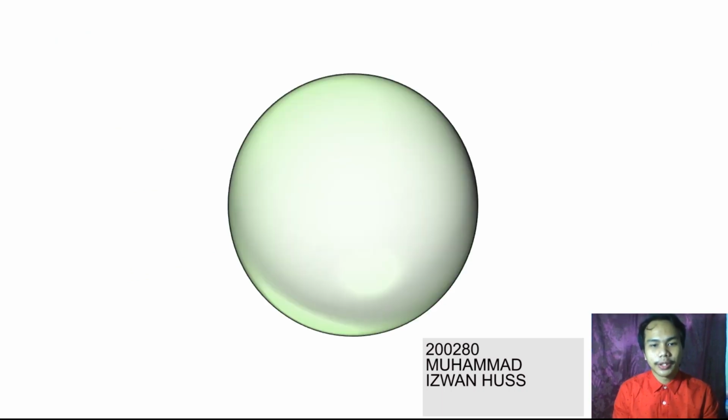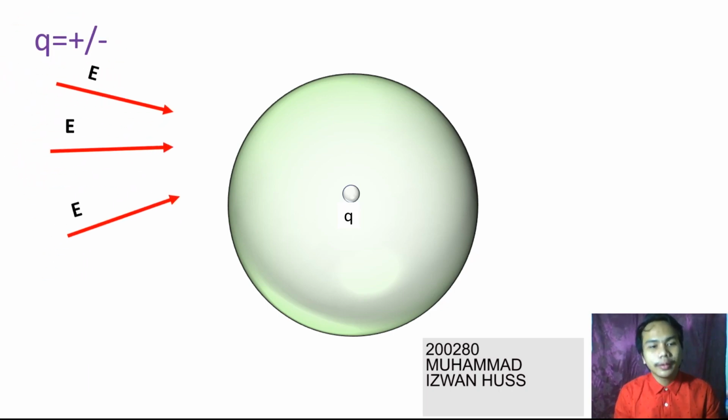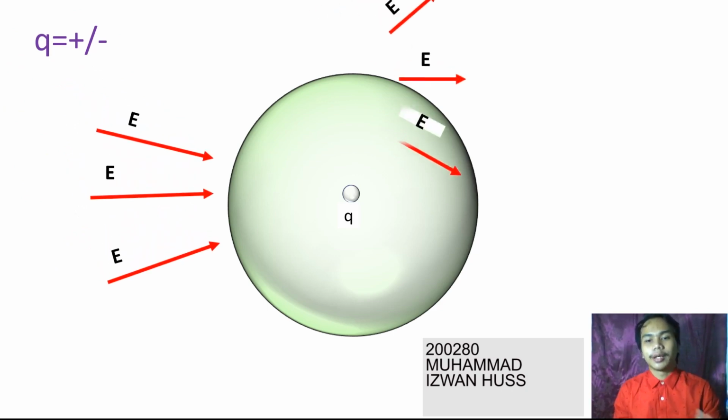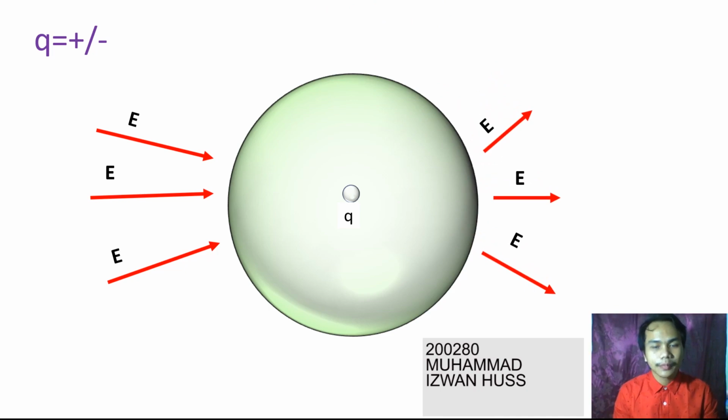Now we have another sphere, which also has a Q inside it, and this Q is either positive or negative, and then we apply the electric field into the sphere and to the outside of the sphere. We will get a quantitative answer, because Gauss law gives a quantitative answer.